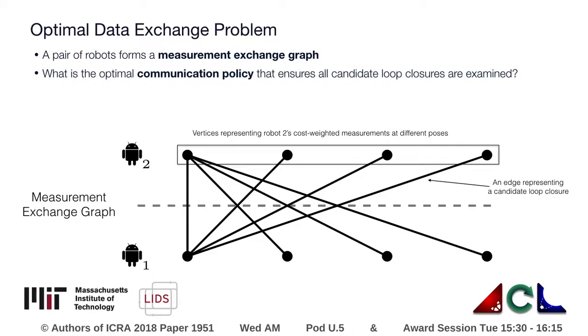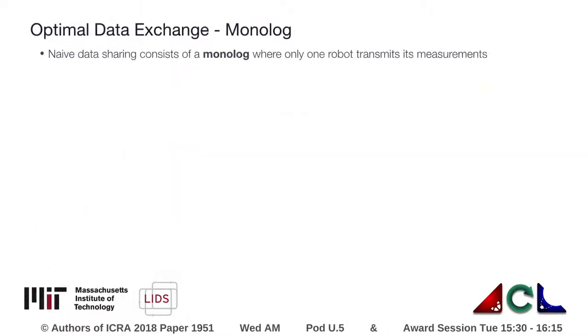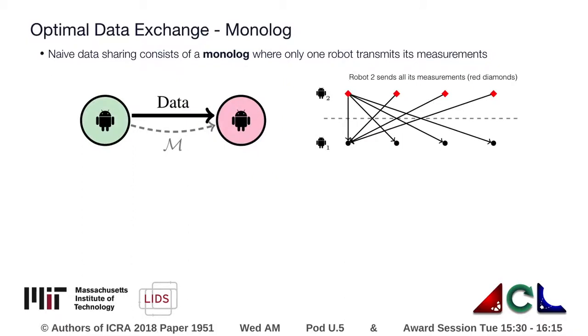Cost is defined in terms of data transmitted, computation required for each robot, or the weighted sum of both. Typically, robots would send all candidate loop closures to other members of the fleet. This approach leads to redundant information sharing, as only one agent needs access to both measurements of a candidate loop closure. A simple improvement involves one robot sending all its candidate measurements to the other, like Robot 2 in the exchange graph figure on the right.